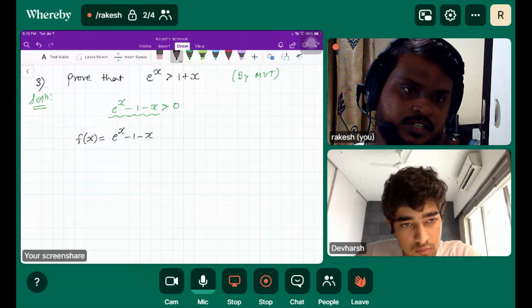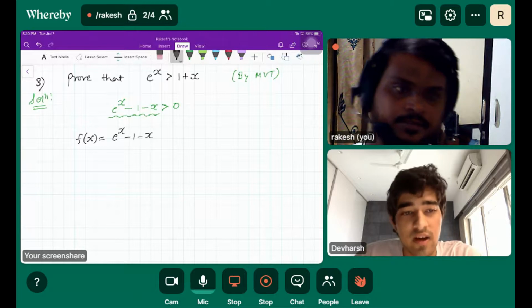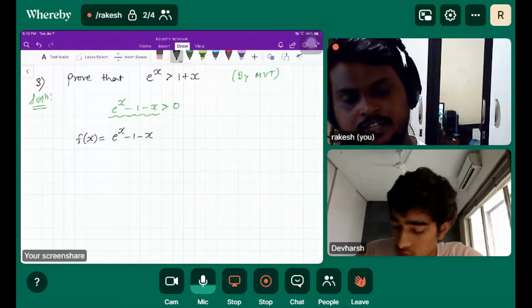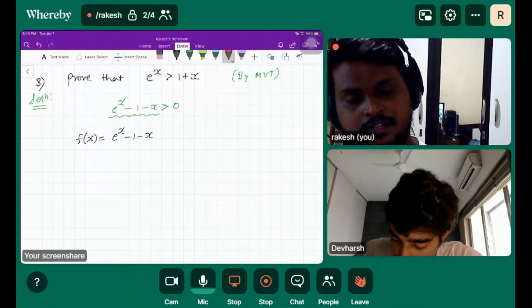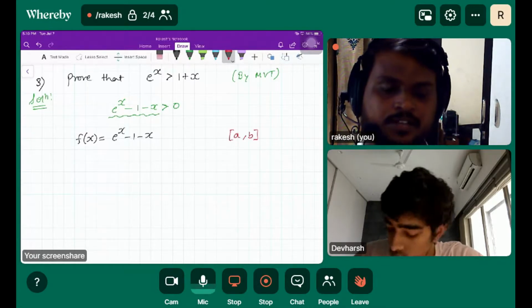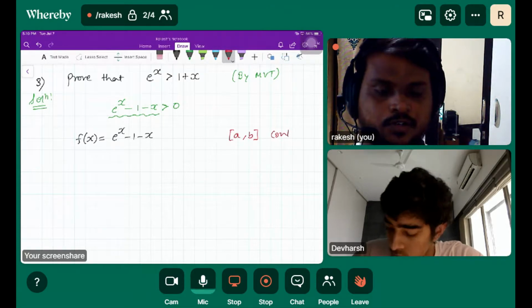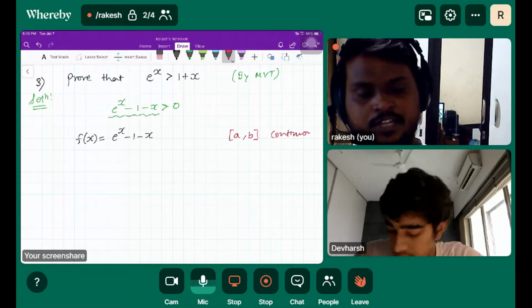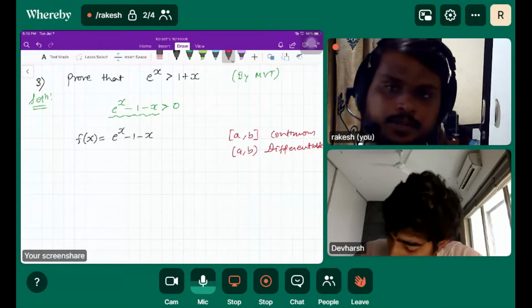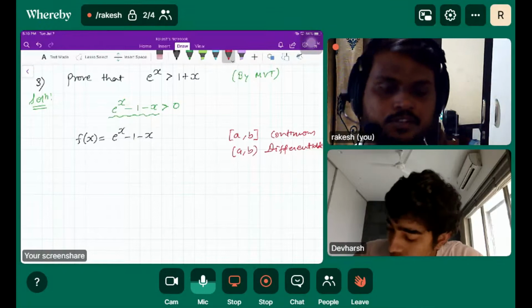Once, as you already guessed, we need to set a limit a, b where the function is continuous and differentiable within a, b, but this won't work until you take proper constants.